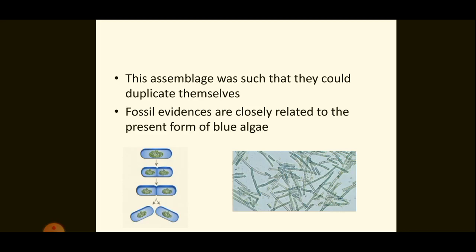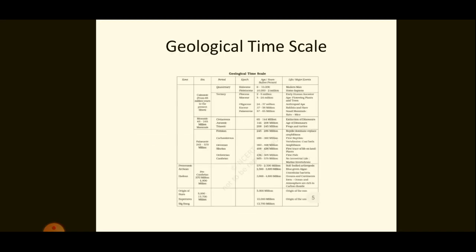Fossil evidences show that the first life forms resembled the present-day cyanobacteria or blue-green algae. Now, the summary of evolution of life from unicellular bacteria to modern man is given in this geological timescale. You can read it, and you can also see at which point of time which particular species was formed.